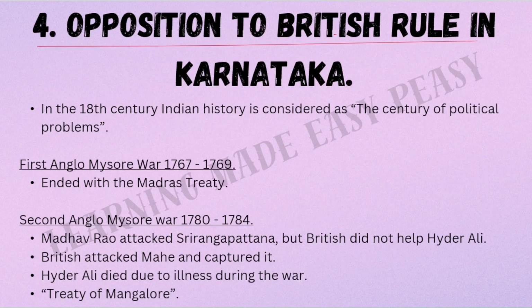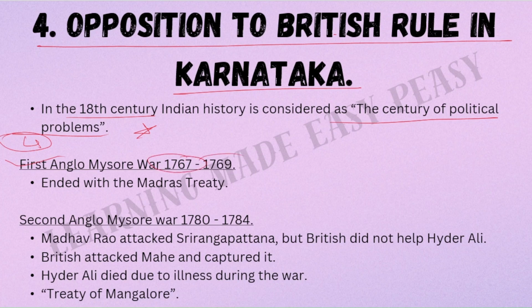Fourth lesson is opposition to the British rule in Karnataka. In the 18th century, Indian history is considered as the century of political problems. This is important. In this, we learn the four Anglo-Mysore Wars. So let us first see the first Anglo-Mysore War. It happened from 1767 to 1769. And this war ended with the Treaty of Madras. This is important. The first Anglo-Mysore War ended with the Treaty of Madras.